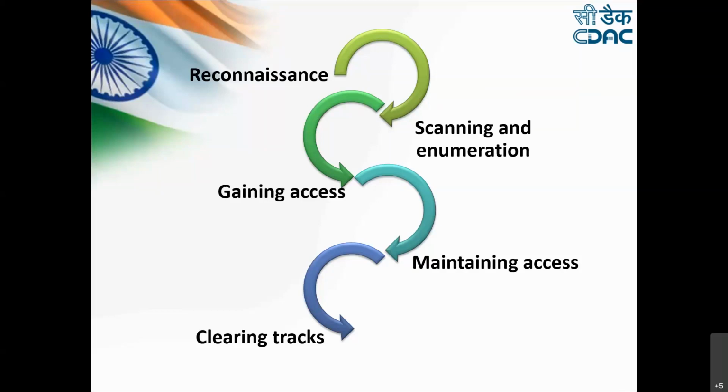The major objective in this phase is to keep access to the target until he finishes whatever he has planned to accomplish in the victim machine. Again, for this, we have an automated tool, Metasploit, which helps us do that.